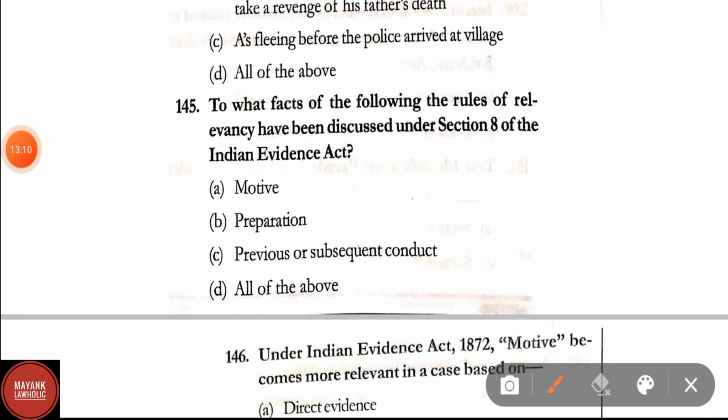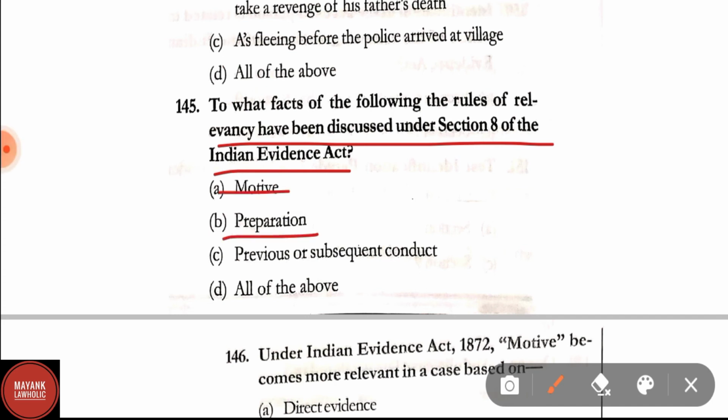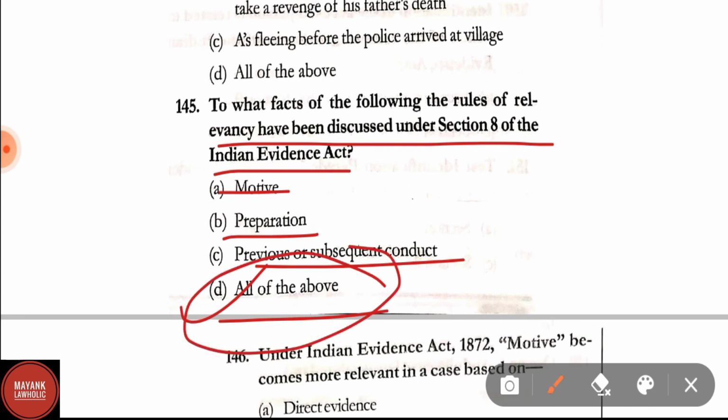Question number 145. Which of the following rules of relevancy has been discussed under Section 8 of the Indian Evidence Act? Motive, preparation, previous or subsequent conduct, all of the above. Correct answer is option D, that is all of the above.